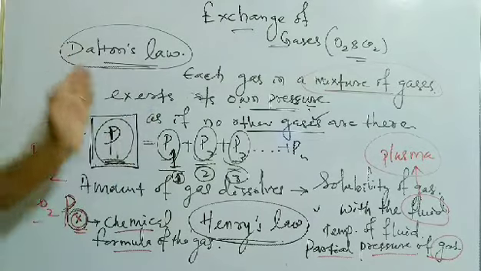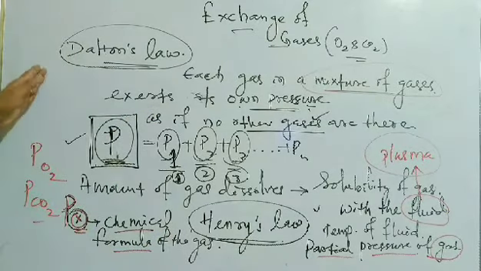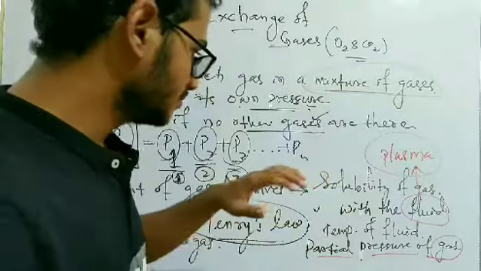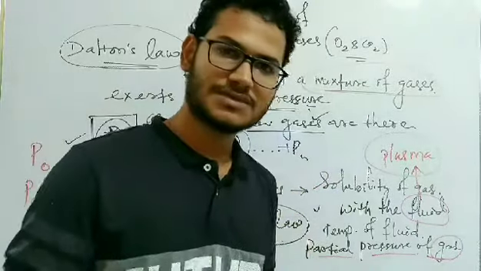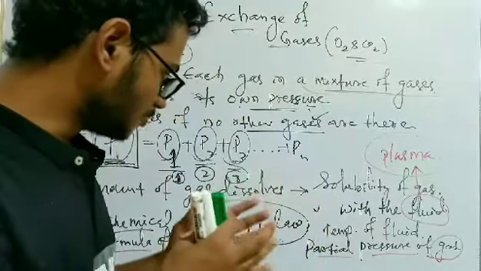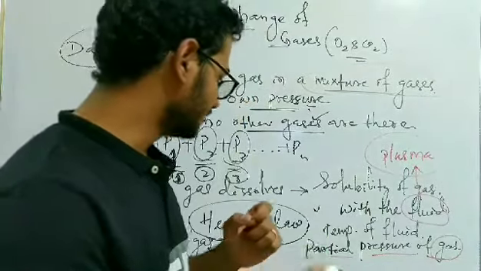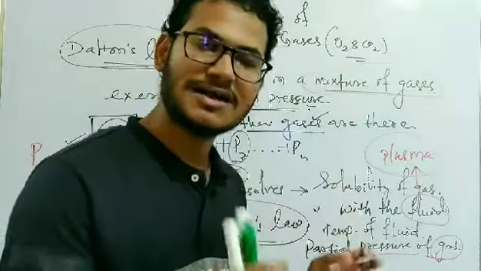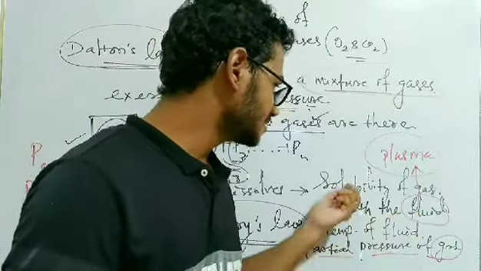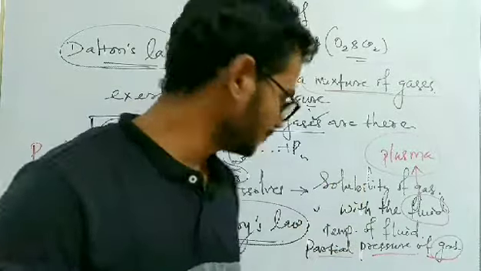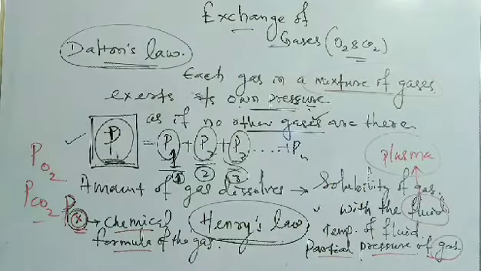These two laws are important, Dalton's law and Henry's law, and they explain the amount of gas and its diffusion, and how it is related to the fluid: the solubility of the gas, the temperature of the fluid, and the partial pressure of the gas in the mixture.